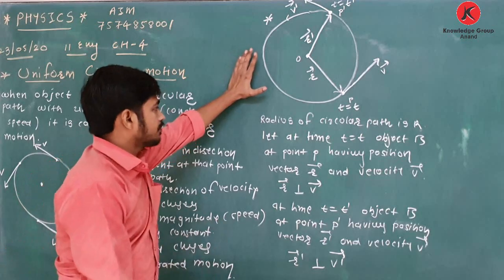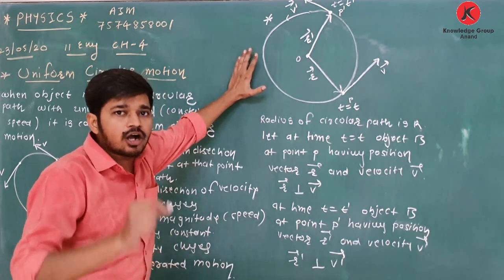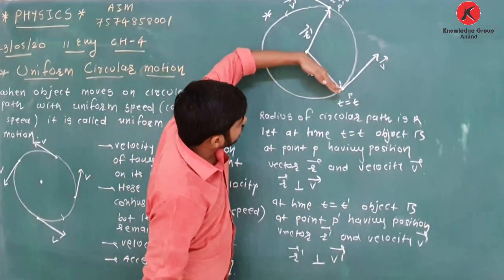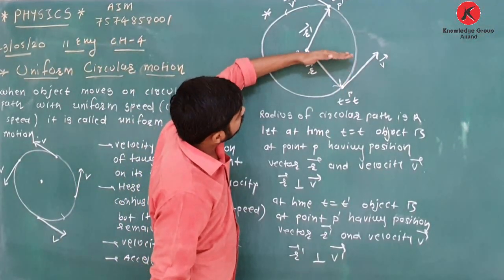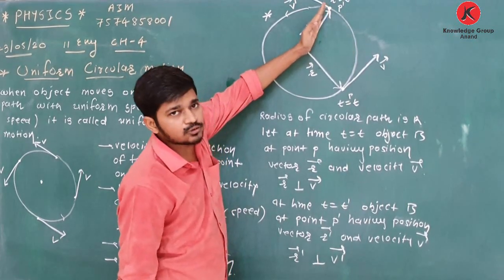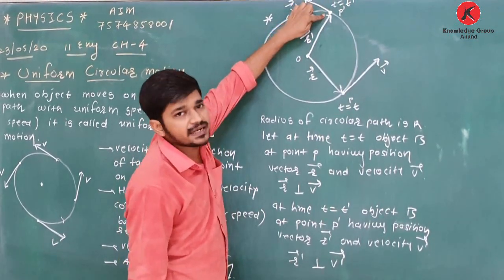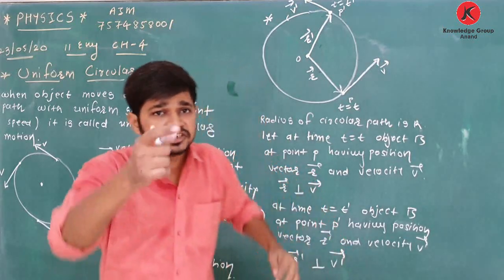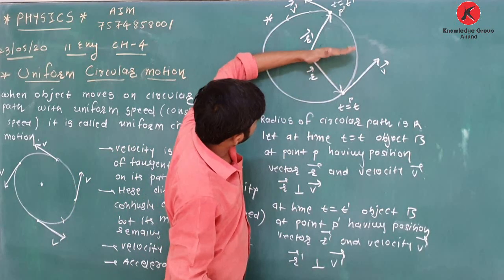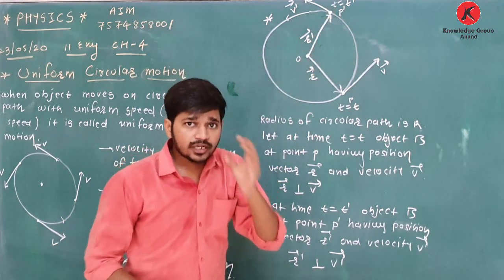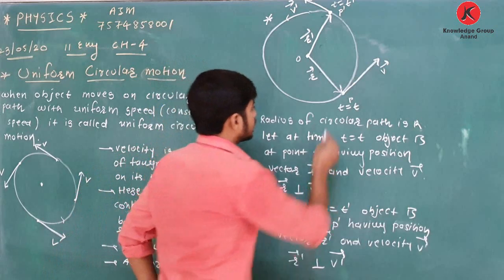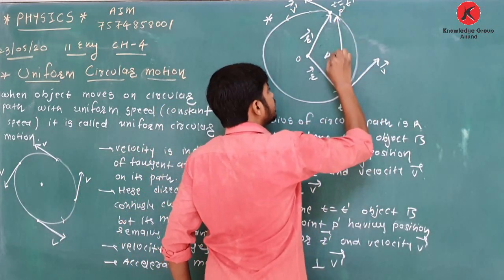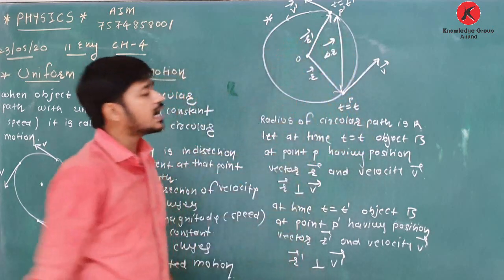Now see, if I draw the displacement vector, initially it is at point P, then at time t equal to t dash, it is at point P dash. So what is the displacement vector? Delta r dash, in which direction? See, my hand is moving in this direction. So that is the displacement vector. Displacement vector is in this direction. It is called delta r.